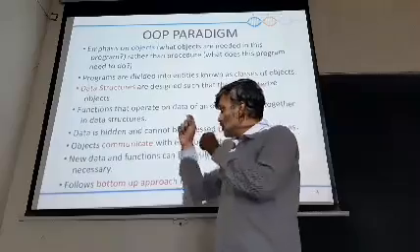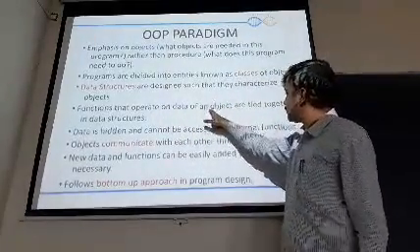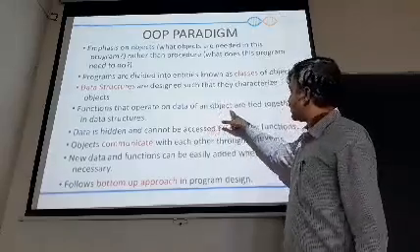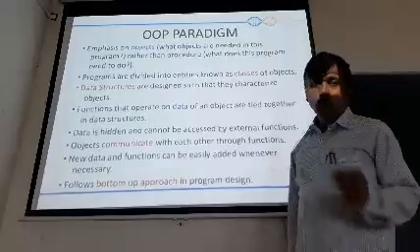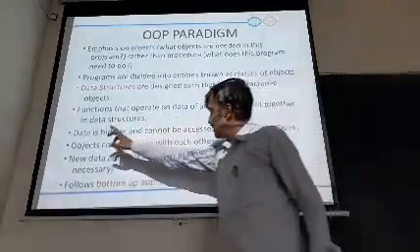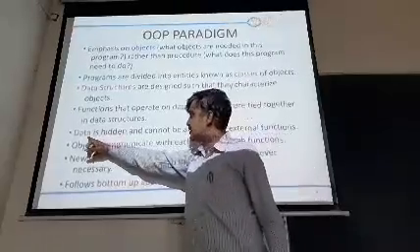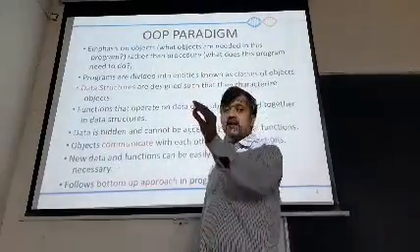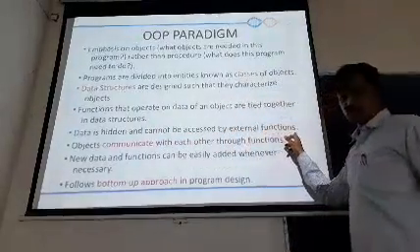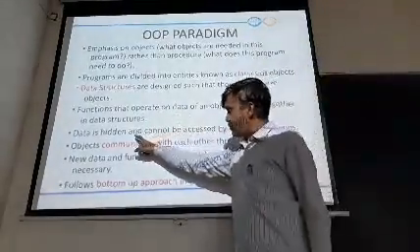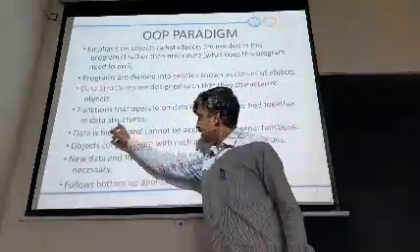So objects are going to play a very important role. This particular statement I am pointing at is going to play a very important role. Objects play a very important role within the OOPS paradigm. Data is hidden, so listen very carefully here. The phrase data is hidden stands for: data has security and cannot be accessed by external functions. If you are given permission, then only it can be accessed. Otherwise, no. So data will be secured.